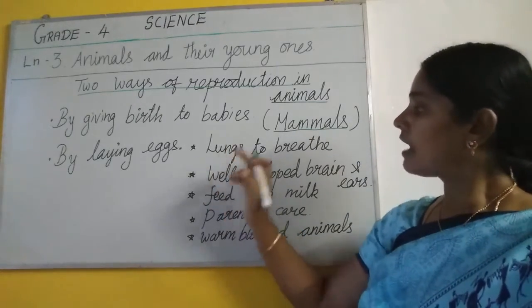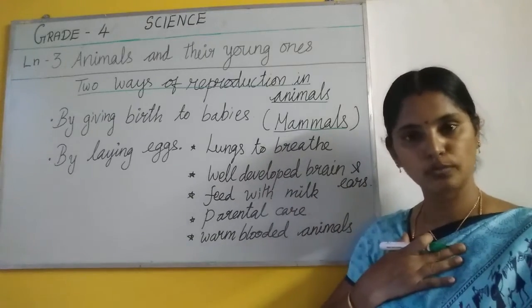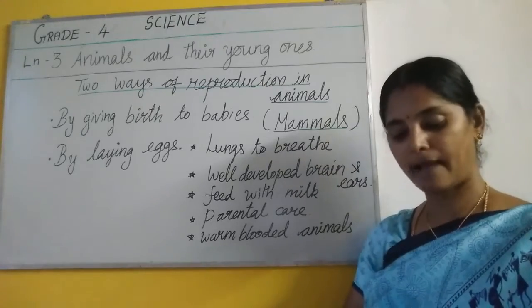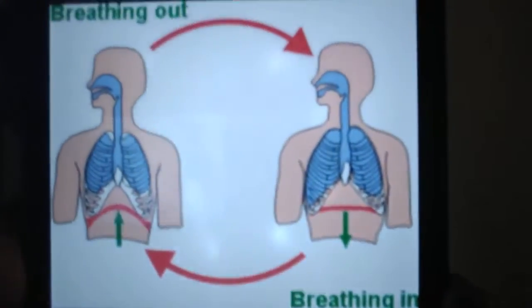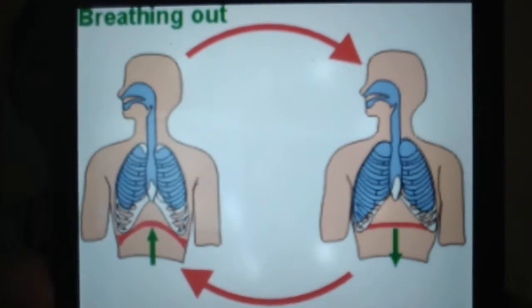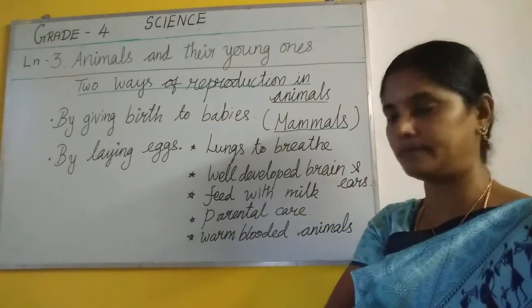See, mammals, lungs to breathe. They breathe. We are mammals. Humans, we are mammals. No? We have lungs to breathe. Mammals have lungs to breathe. So, இப்படி இருக்கும். The mammals have lungs to breathe. Clear, children? Mammals have lungs to breathe. Okay, that's the main point.